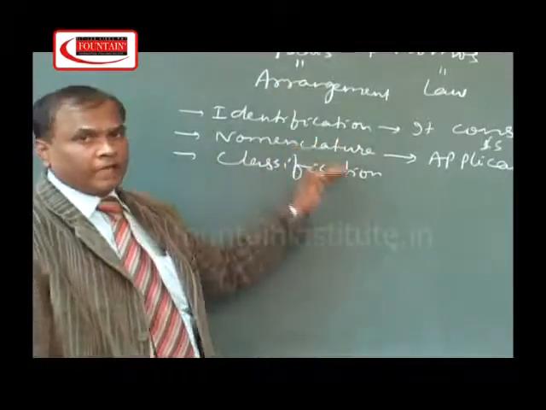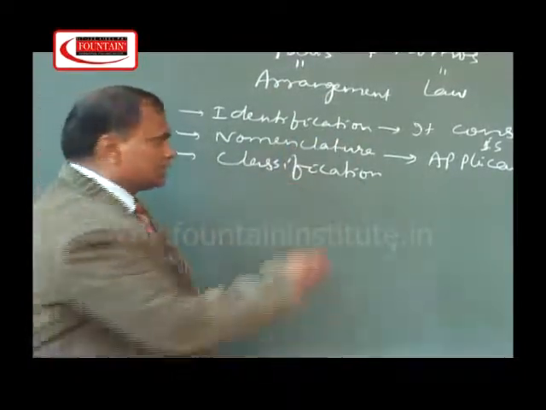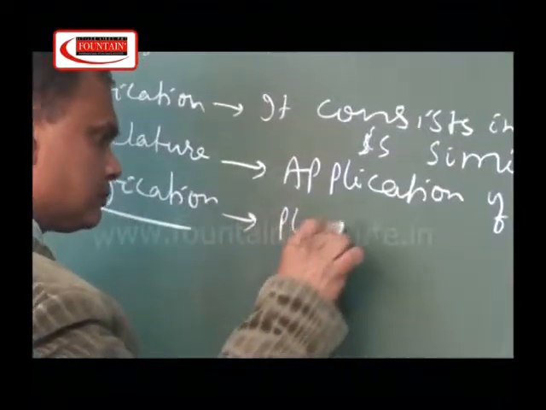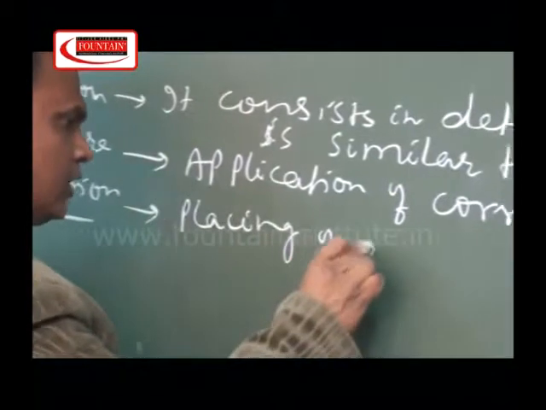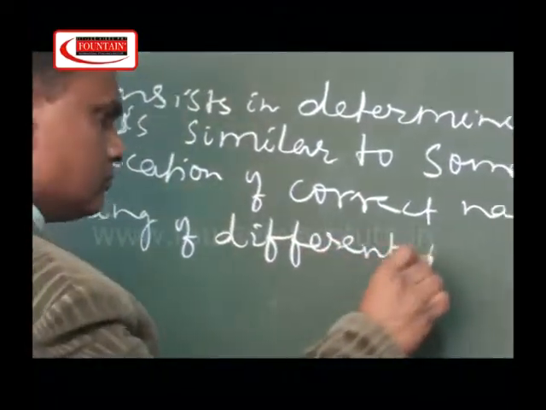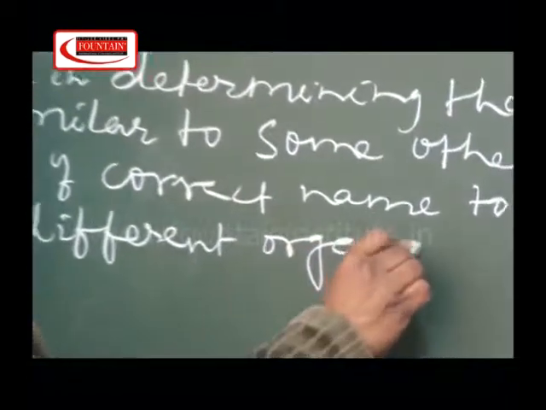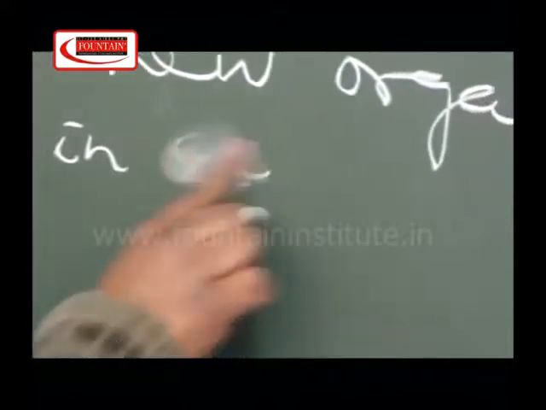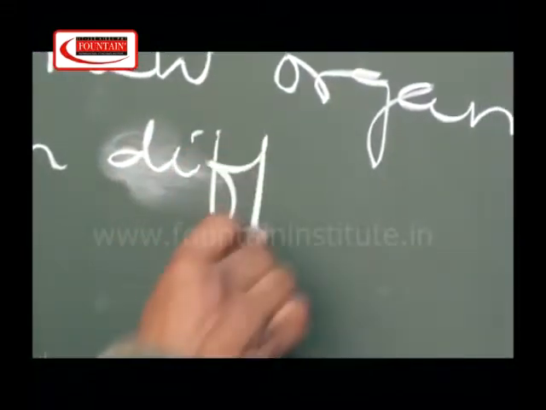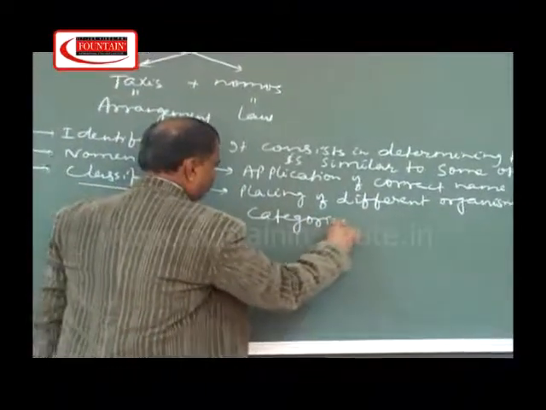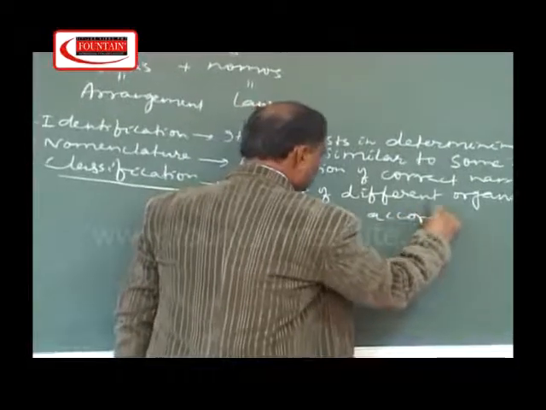And in the last part of taxonomy we will study classification. Classification means placing of different organisms in different categories according to a particular plan.